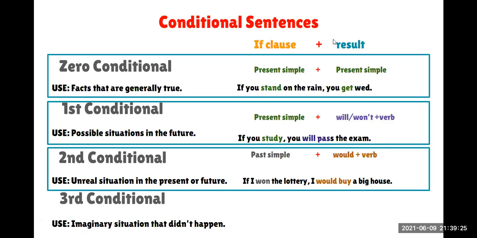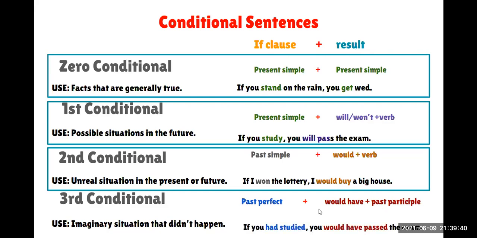And in the result? Would have plus the past participle, the perfect conditional, right? For example, if you had studied, you would have passed the exam.